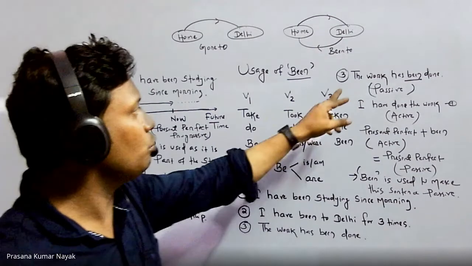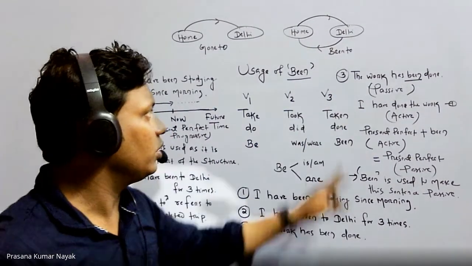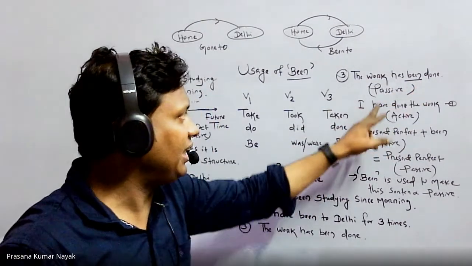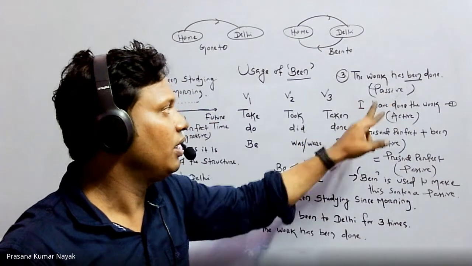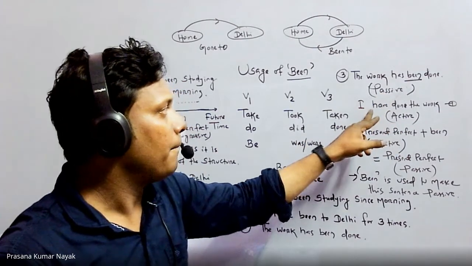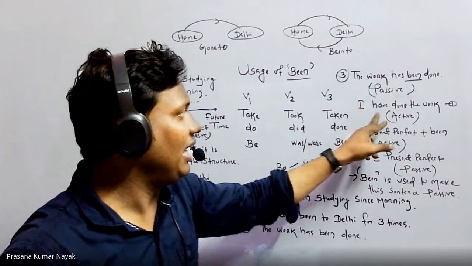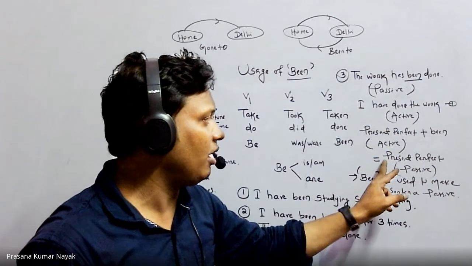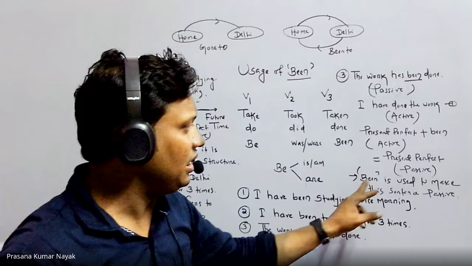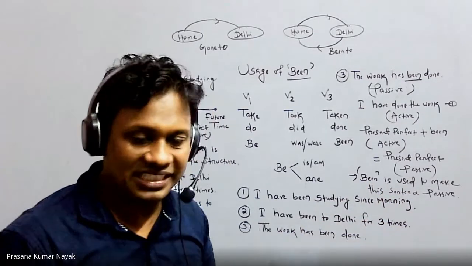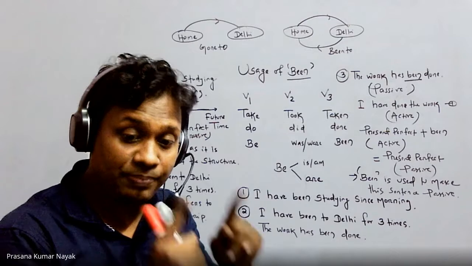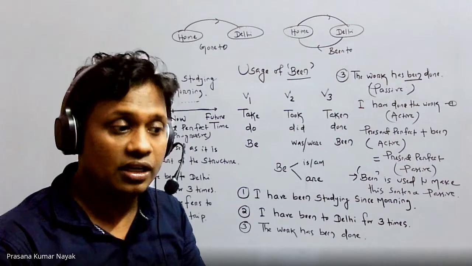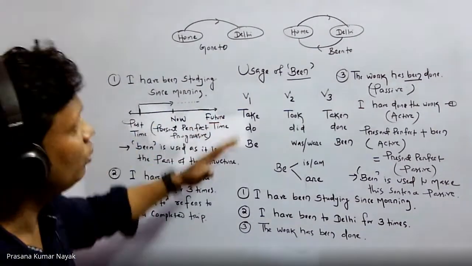And let me take the third one. The work has been done. Here, been is also used. Why is it used? This is the passive form, and this is the active form. I have done the work is present perfect active; plus been, it becomes present perfect passive. Been is used to make the sentence passive. So from active to passive in present perfect, we have to use been to make the sentence passive. So this is all about the been form.